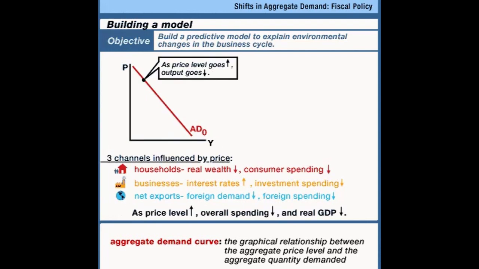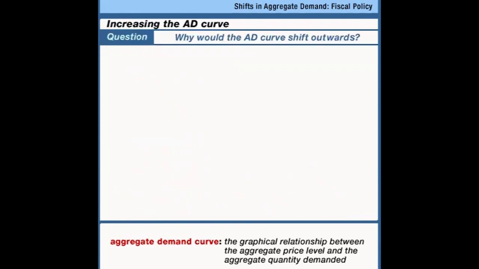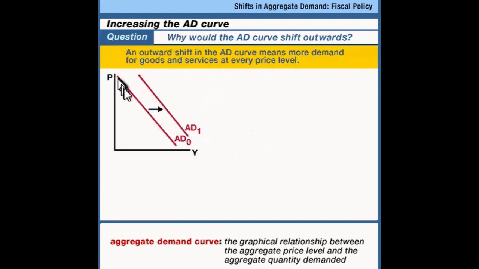Now, the next question is, what would cause this curve to shift? A shift in the aggregate demand curve means that there's more demand for goods and services in our economy at every price level. That means for any given price level, people want to buy more stuff, and so factories respond by producing more. Let's ask the question then, what would cause the aggregate demand curve to shift outward from this original curve, AD0, to this new curve, AD1? On AD1, the total spending in the economy is greater at any given price level.